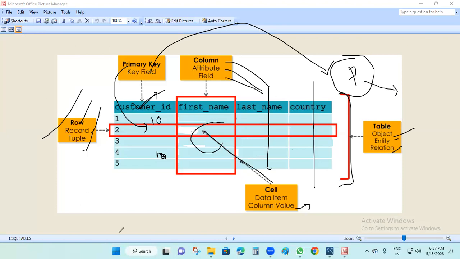Now this is the image. You can see what I said in the previous class. Please remember this one. Now I'm going to the second slide.